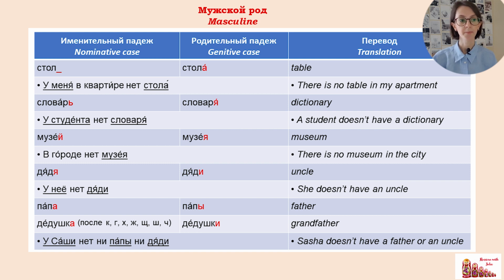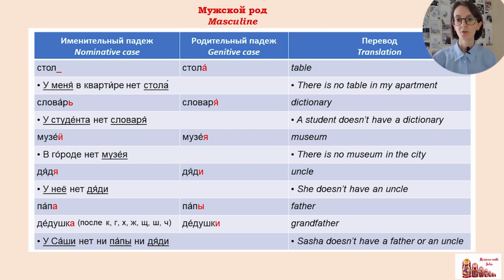Музей, музея. It is not very common to find a masculine noun that ends with «я», but it is kind of an exception. Дядя, because it is an uncle, the meaning is masculine, that's why the noun is masculine as well. Дядя. У нее нет дяди.